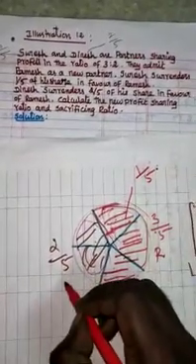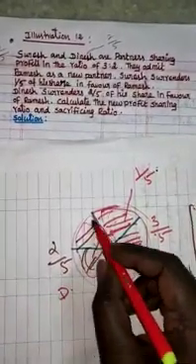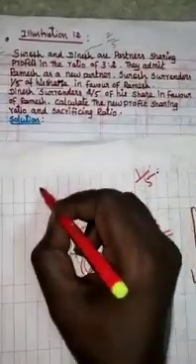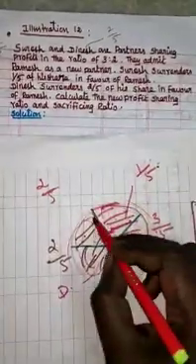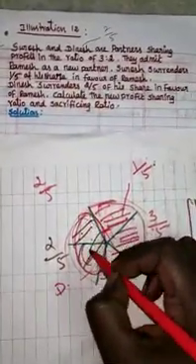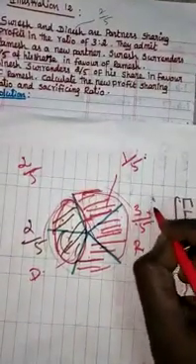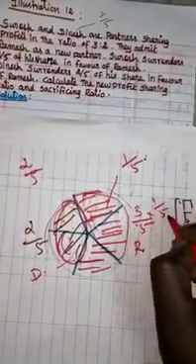The same way, Dinesh is contributing 2/5 from his part of share. In that case, 3/5 into 1/5.